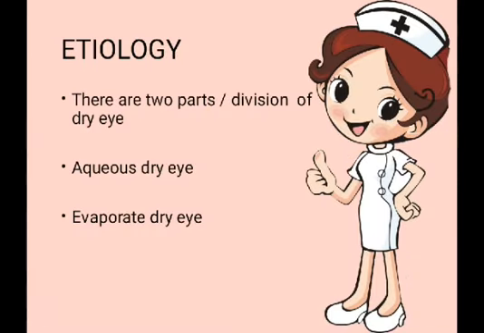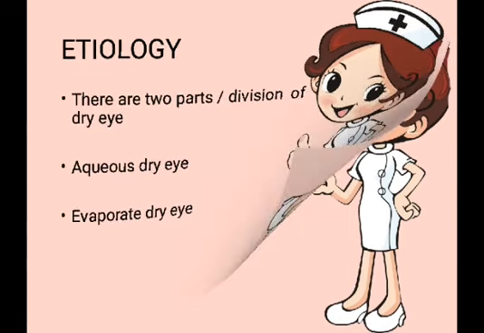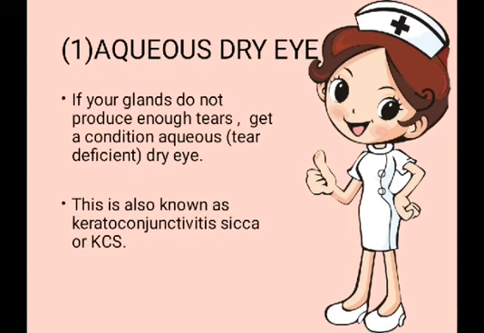Let's move further. Etiology. There are two divisions of dry eye. The first one is aqueous dry eye and the other one is evaporative dry eye. Let's discuss aqueous dry eye. If your glands do not produce enough tears, you get a condition called aqueous dry eye. If the glands present in our eyes do not produce enough tears, then that condition is known as aqueous dry eye. It is also known as keratoconjunctivitis sicca. The short form of keratoconjunctivitis sicca is KCS. K means kerato, C means conjunctivitis and S means sicca.